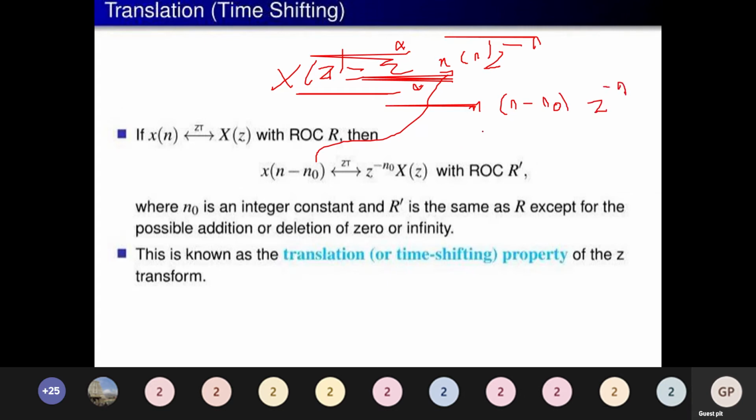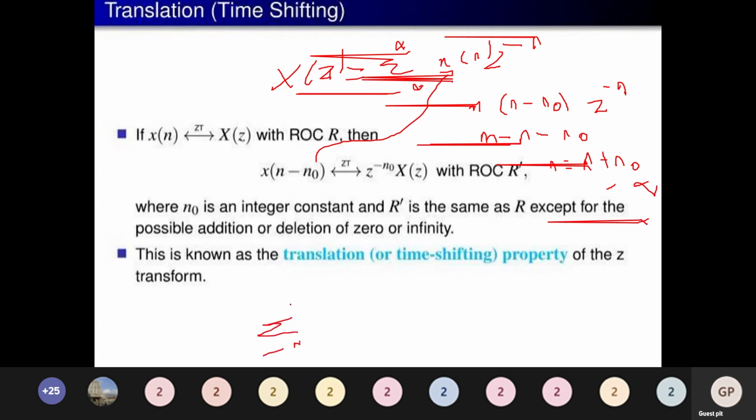Let us assume a dummy parameter, m equals n minus n naught. So my n will be m plus n naught. Just try to substitute the values. The lower limit is minus infinity; when I put minus infinity here, I again get minus infinity. The upper limit is plus infinity, and I will get plus infinity. So there is no change in the limits.